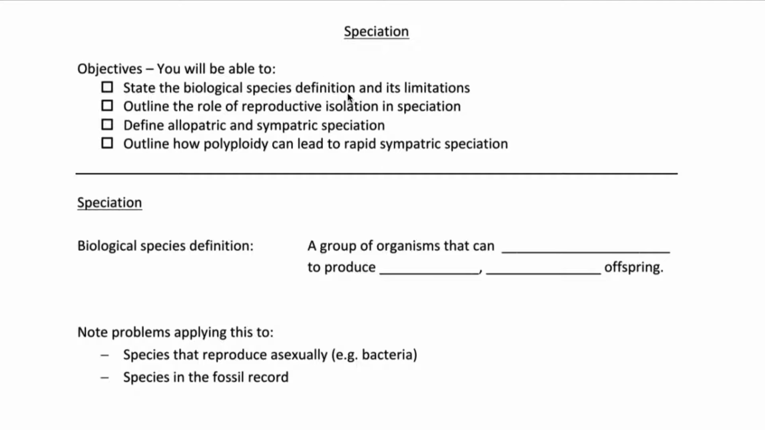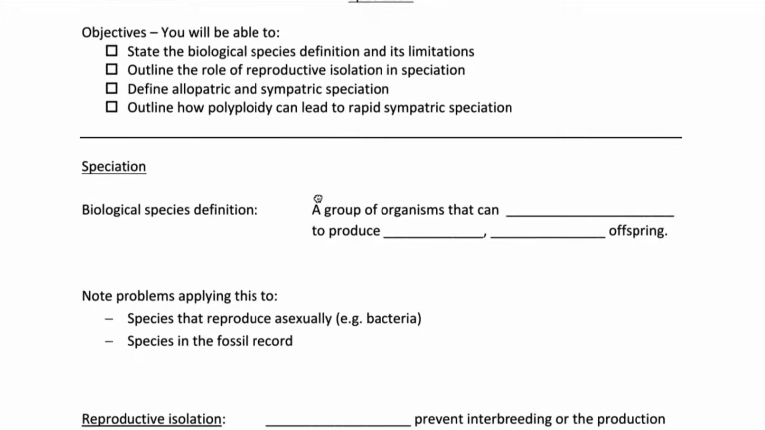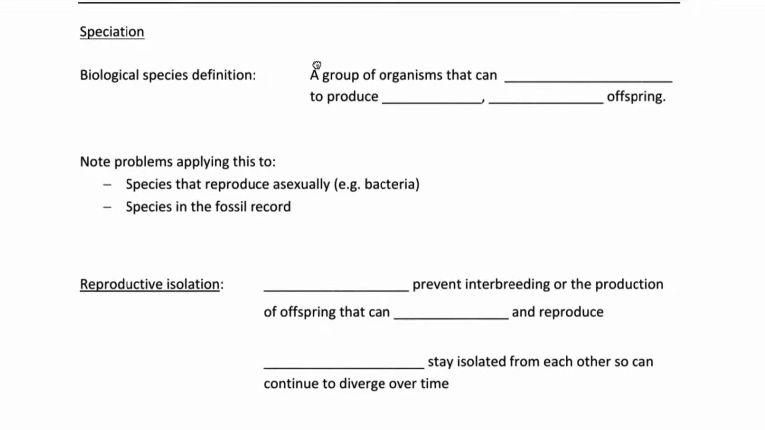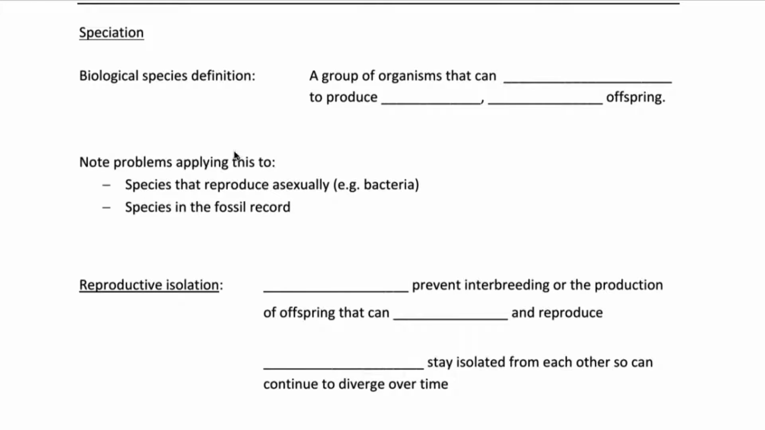This lesson is on speciation. Here are the objectives. Now, speciation means how new species form, how they evolve. So let's review our definition of a species. A species is a group of organisms that can interbreed to produce viable, fertile offspring. Viable meaning that they survive.